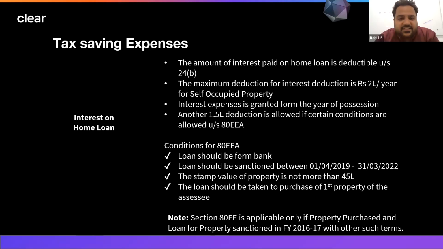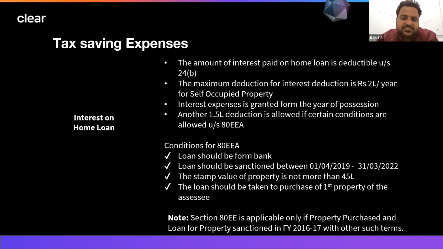So as I was saying, we can take the benefit of interest on home loan up to rupees 2 lakhs if it is a self-occupied property. For let out property, we can reduce the interest on home loan from the rental income. Beyond that, if it is a loss up to rupees 2 lakhs, we can adjust with the other heads of income. If it is a loss beyond rupees 2 lakhs, then anything over and above 2 lakhs can be carried forward to the further years.